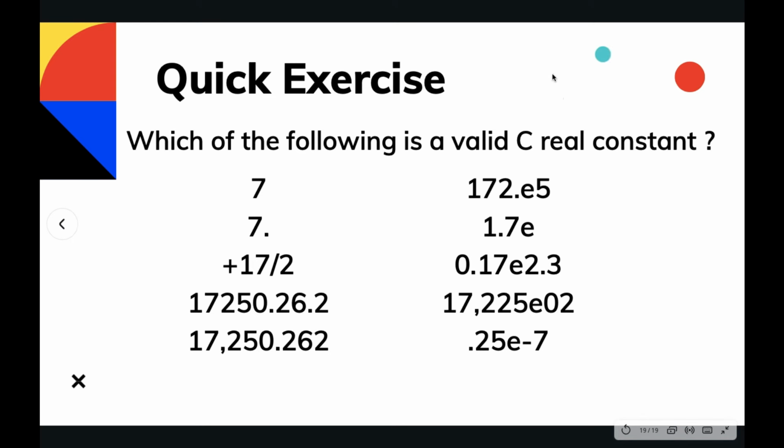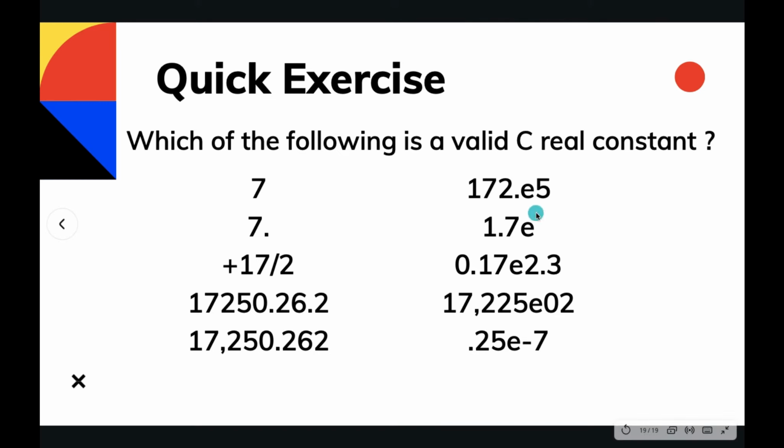Now let's have a quick exercise. I would recommend you pause the video and solve it yourself, and I will be giving you the solution in a minute. So coming to the solution, which of the following is a valid C real constant? Obviously 7 is not a real constant. It is an integer constant because it does not have any decimal point or E part.